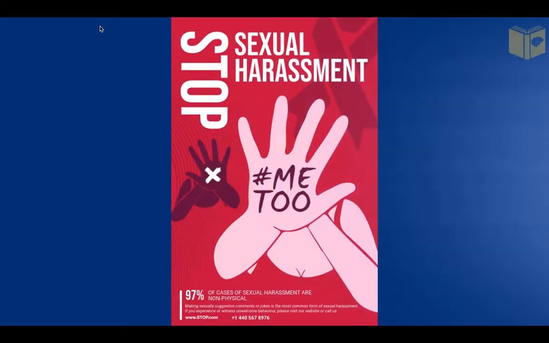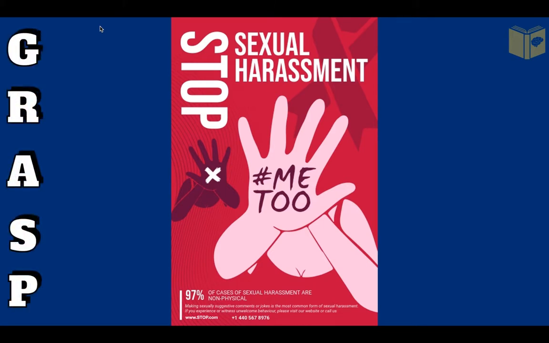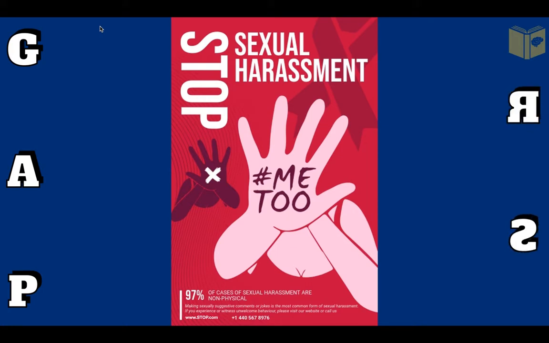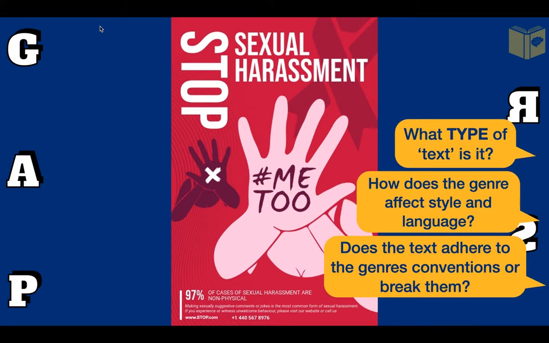Take this poster. I'm going to GRASP it. Let's just move these letters over here so I can make some space to make some notes and do some annotations. Now, I'll begin with genre. What type of text is it? How does the genre affect the style and language? And does the text adhere to these conventions or break them?